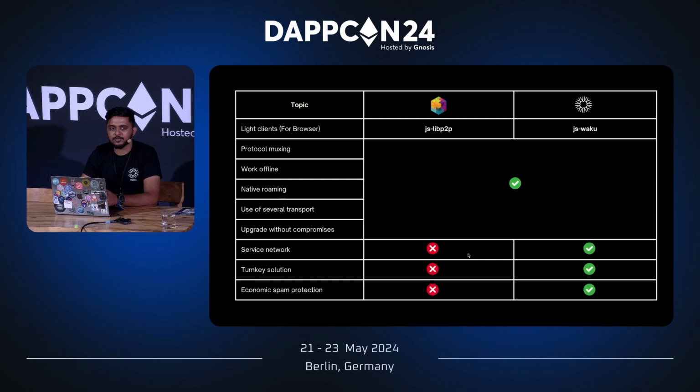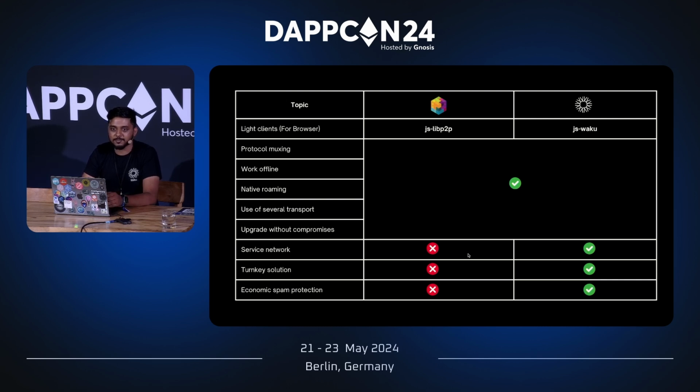Also, the closest technology that can be compared with Waku in the Web3 space is libp2p, at least for me personally, because we have communication protocols like XMTP and a lot of other protocols which are actually built on top of Waku. So XMTP uses Waku nodes behind the hood. So I think the only low-level protocol that exists in the Web3 space is going to be libp2p. And the relationship between Waku and libp2p is both of them use gossipsub, and Waku is built on top of libp2p. It's a service network built on top of libp2p.